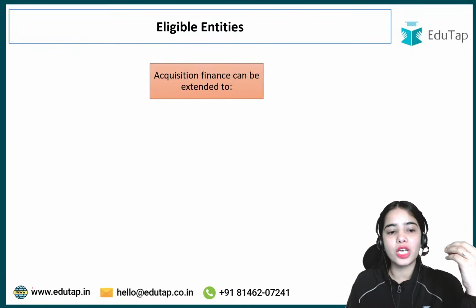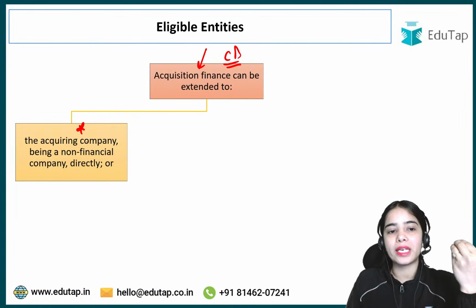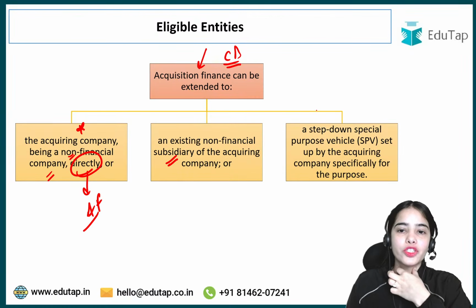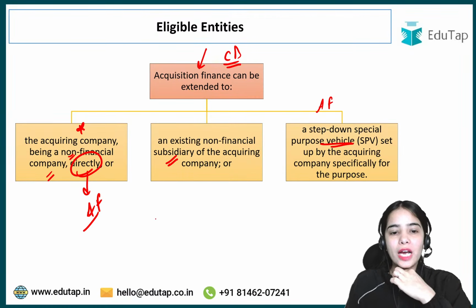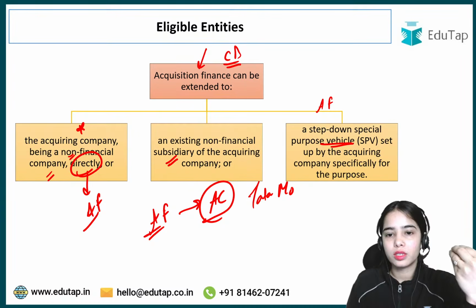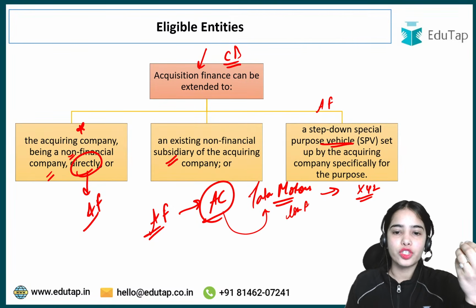So eligible entities, which are the eligible entities that can take the acquisition finance from the commercial banks? So non-financial entities. We have discussed that the acquiring company, being a non-financial company, can take the acquisition finance directly, or it can take the acquisition finance through its subsidiary, or through the special purpose vehicle. So the acquisition finance can be provided to the acquiring company directly. Let's say Tata Motors is acquiring XYZ company. Okay, so directly to the acquiring company, the loan can be provided, the acquisition finance can be provided.